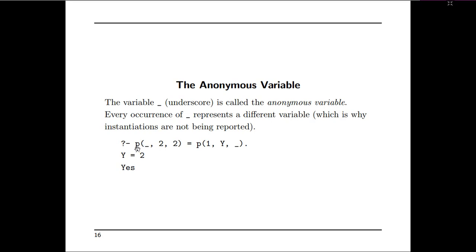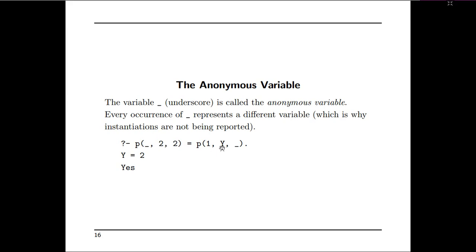But the functor name on the left-hand side, LHS, and the right-hand side, RHS, were matched, and the number of parameters are also matched. Here we have a specific variable name, capital Y, and in the middle we have a value 2.